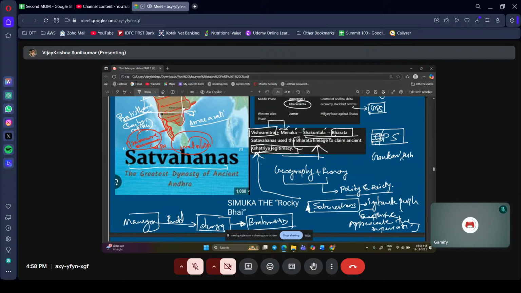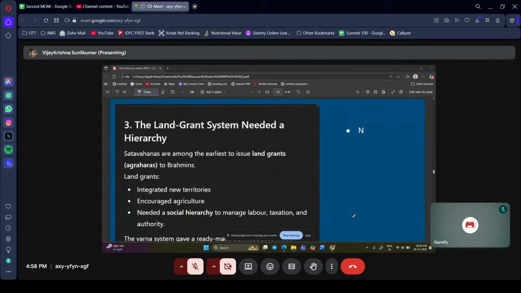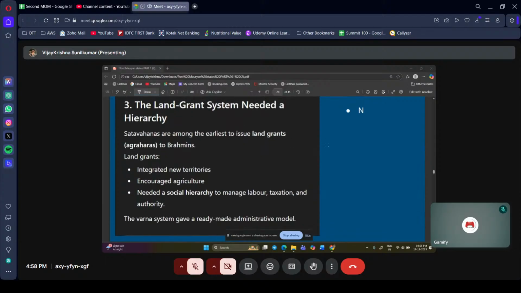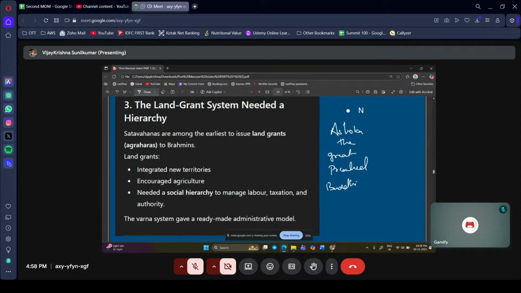Now I'm telling you these things because in the exam paper, whenever you get a statement, you can think like this also. What is the reason for a particular dynasty adopting a particular religion? So why Ashoka? There can be a question: why Ashoka the Great preached Buddhism? Can I call it diplomacy?